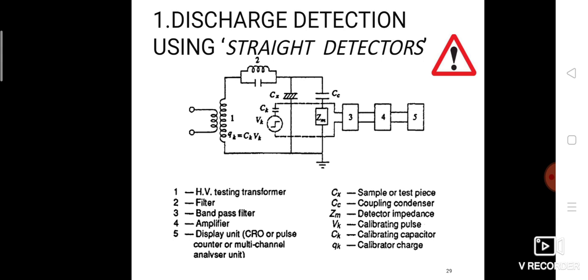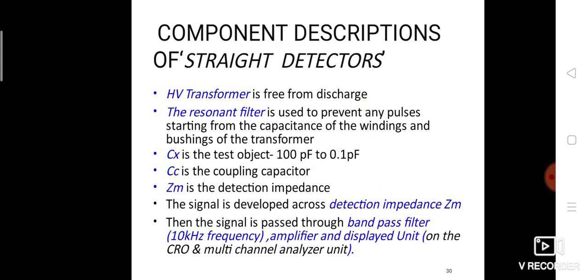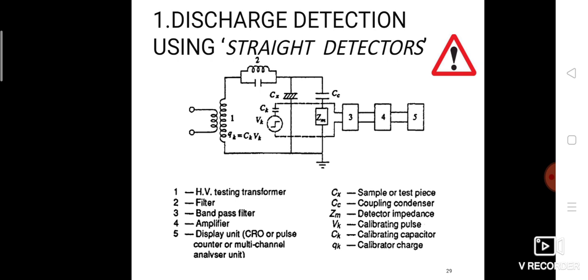Here in the circuit, the first point is the high voltage testing transformer, with an inductance connected with a capacitor. Number 2 is the filter. At point 3 is the band pass filter, and point 4 is the amplifier. At point 5, display unit or CRO or pulse counter or multi-channel analyzer unit.